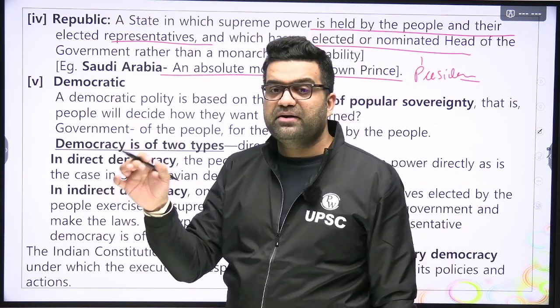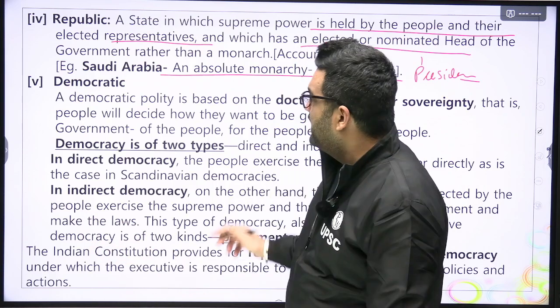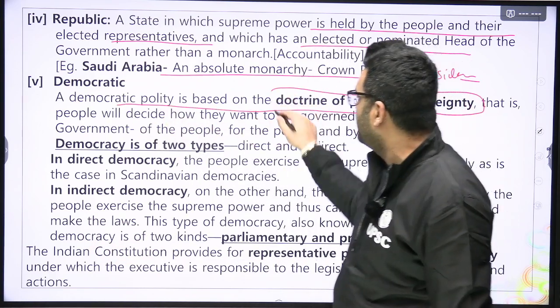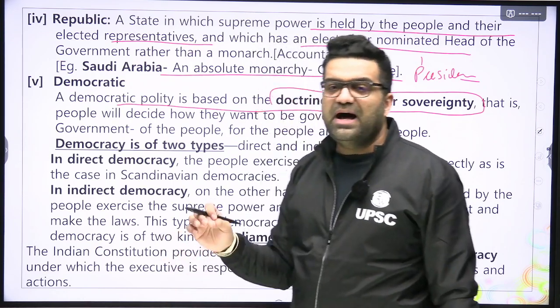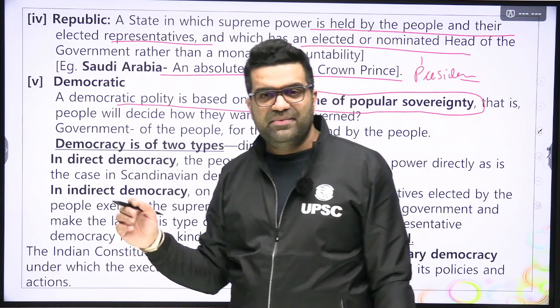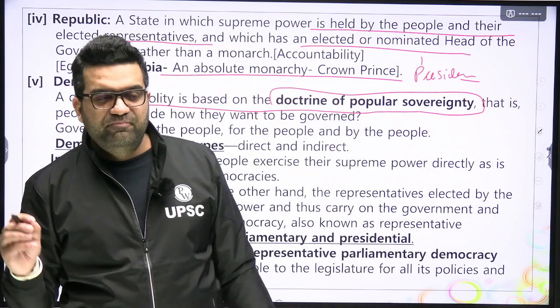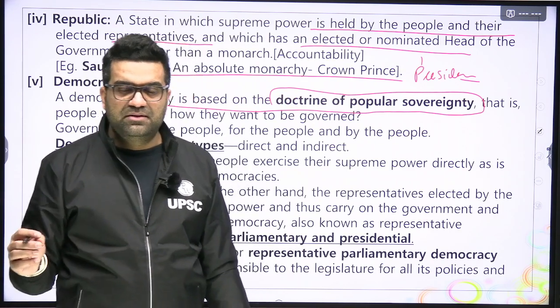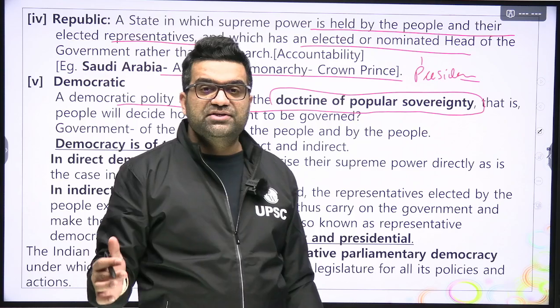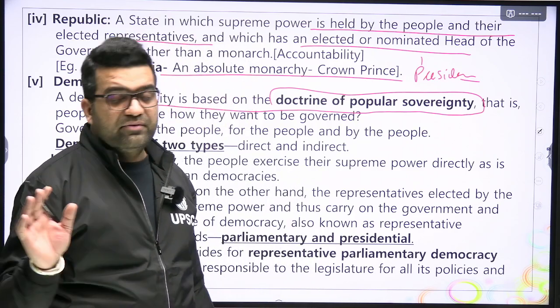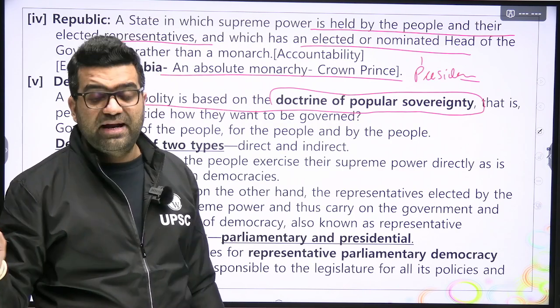Saudi Arabia is an absolute monarchy with a crown prince, but in India we have a republic, a leader who is a representative of the public. Democratic polity is based on the doctrine of popular sovereignty. People are the sovereign, people are the ultimate source of power. So the power of the ballot, periodic elections, democracy. NOTA: we don't want those kind of criminal candidates.